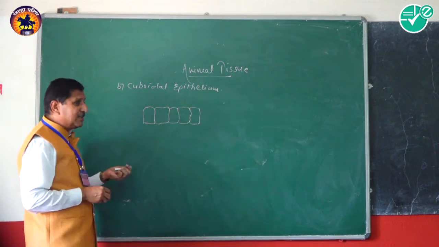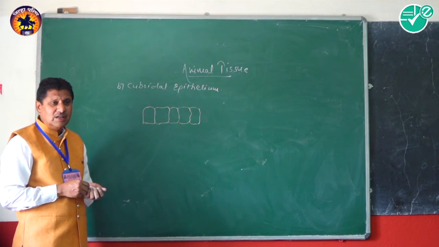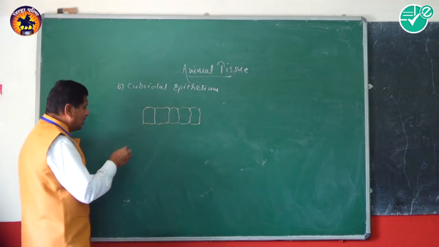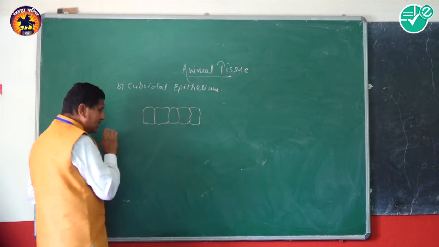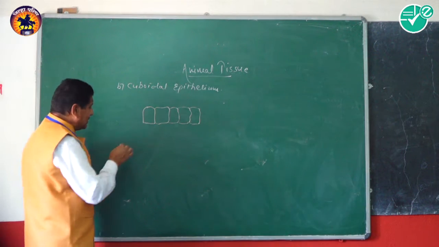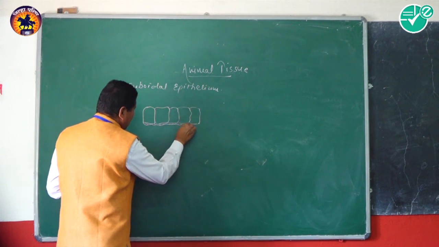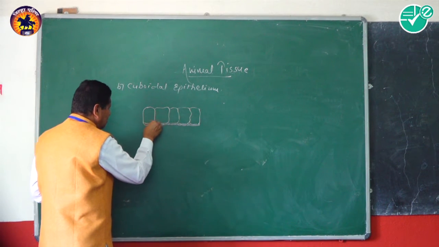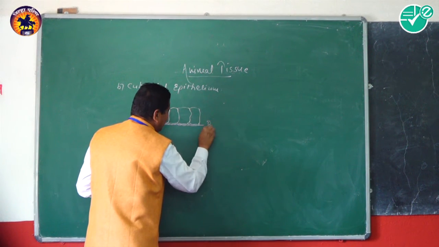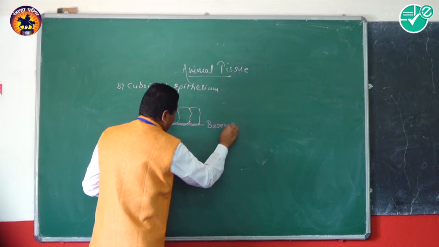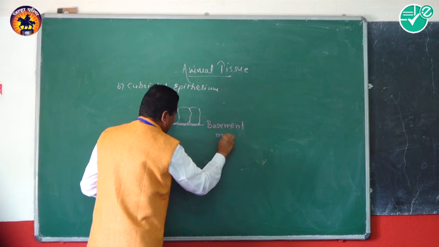That means the height and the width are generally the same. In such epithelium, only one cell layer is present. This cell layer is resting on the membrane, and this membrane is known as the basement membrane again.